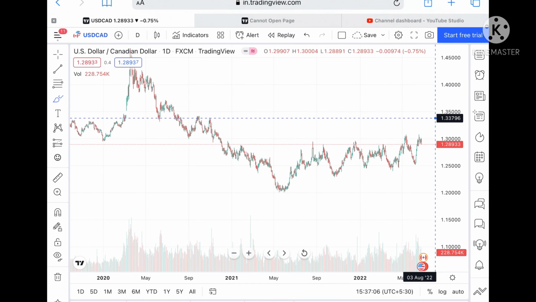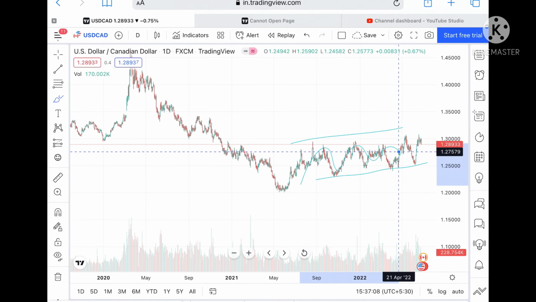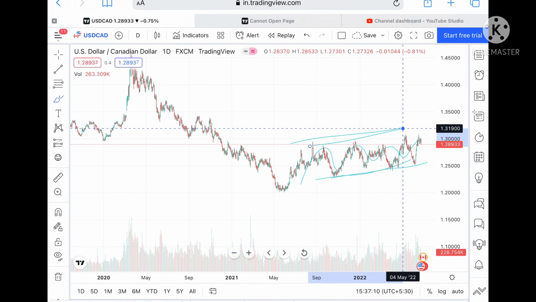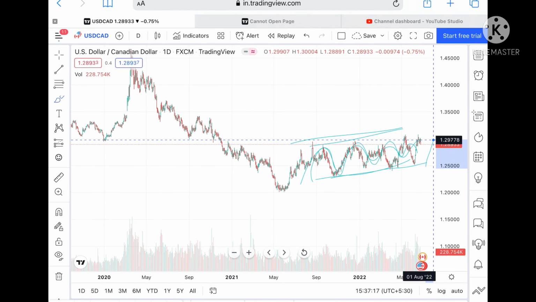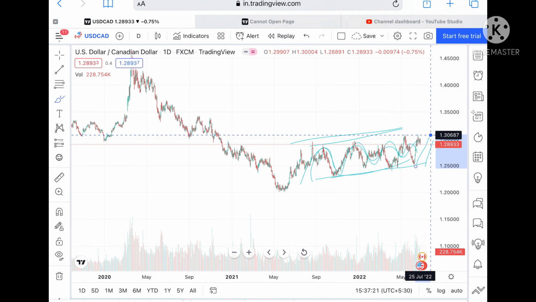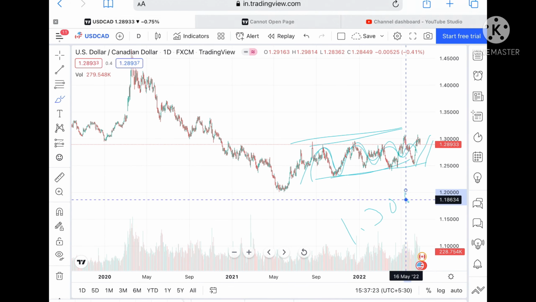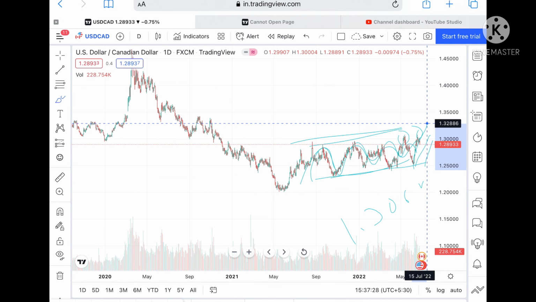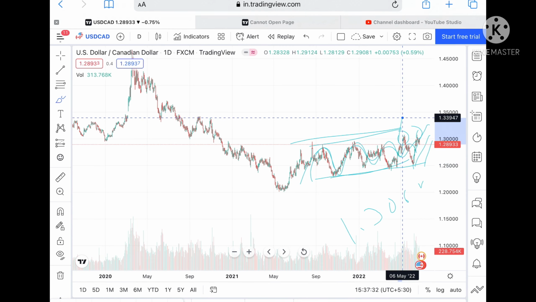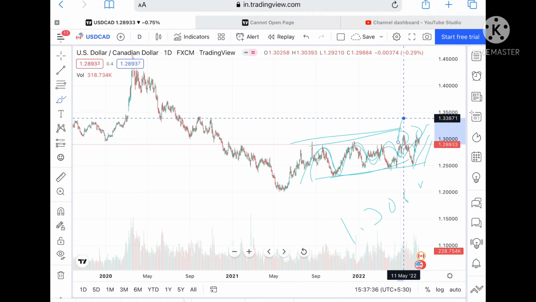If we talk about USD CAD, it is moving in a particular zone, and it is moving upside. This particular zone is very volatile. Suppose USD CAD sustains this particular level, it can move to a level of 1.29702, and from there touch a level of 1.30687. This is a weak resistance, so the probability will be high. It can go to a level of 1.32659, and if this level goes upside, then it can touch a level of 1.33871 and then further upside.